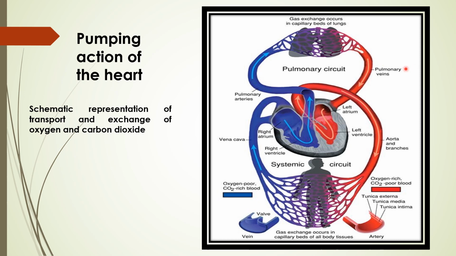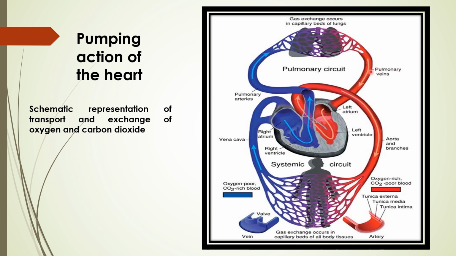The names of those are the pulmonary veins and pulmonary arteries, right? Now I think it's clear to all of you. When the blood is coming to the left side of the heart, that time it is coming by a vein, an exceptional vein, because veins are meant for carrying deoxygenated blood. But here is the exception.